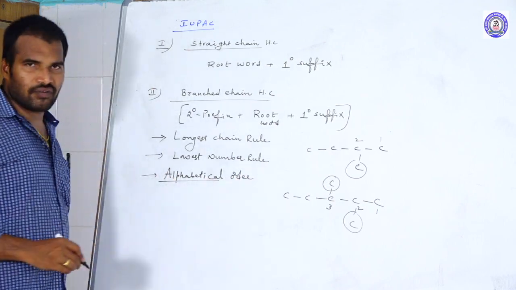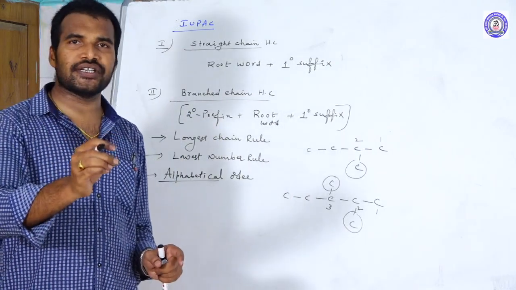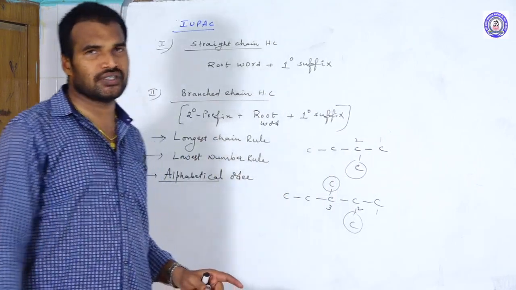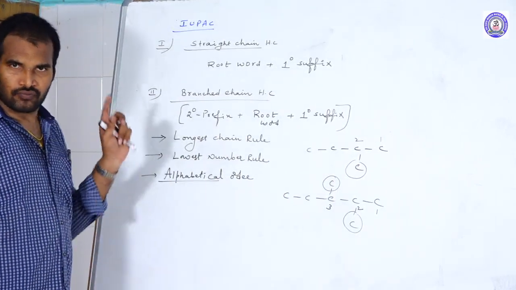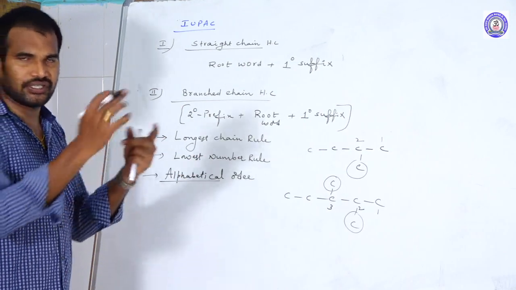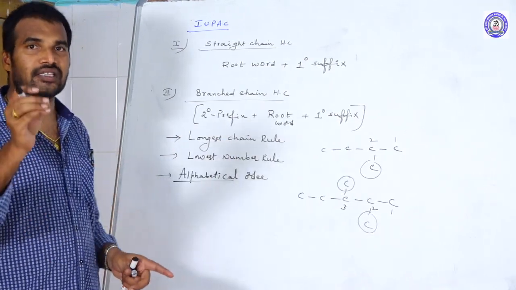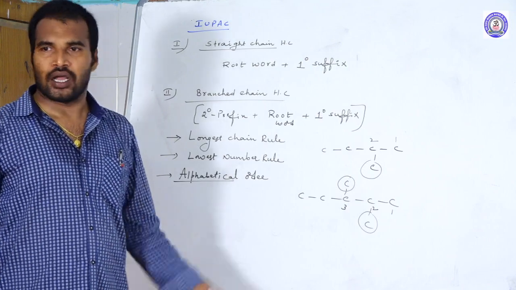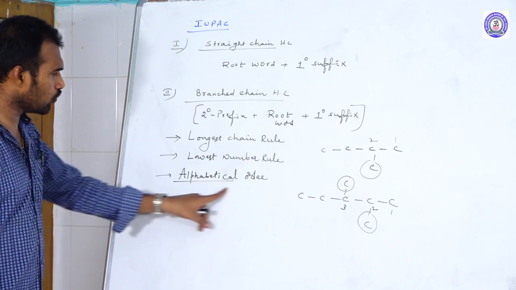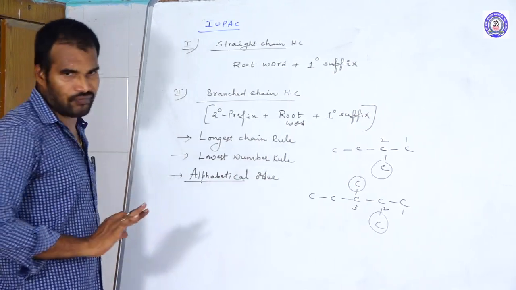After that come the root word and then the suffix.